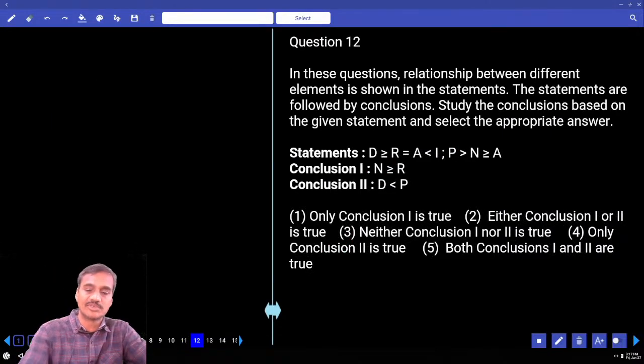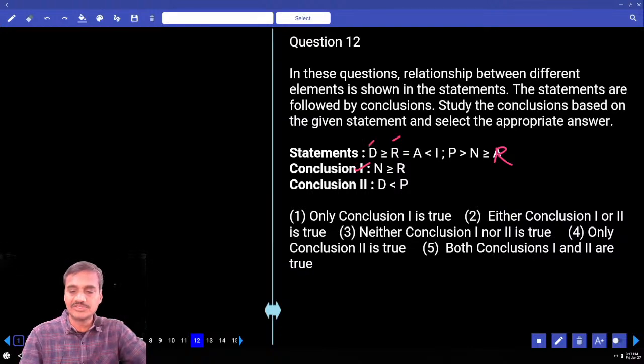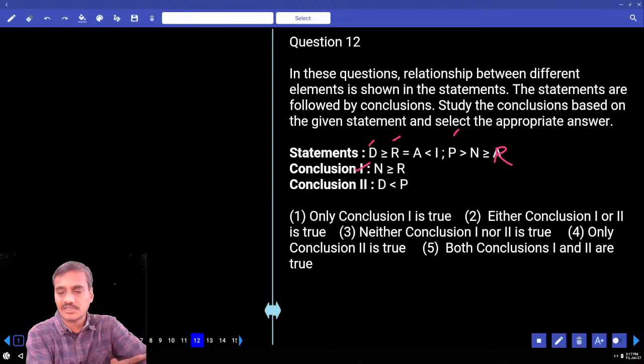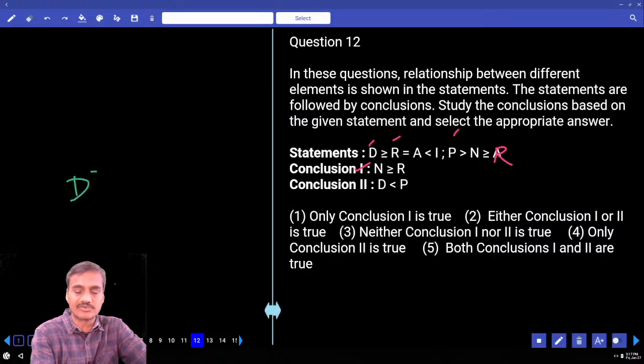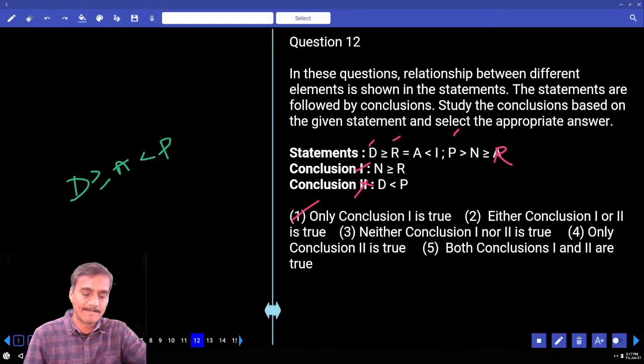And the 12th one, the relation between R and N. R is here and N is here. Which element is common? A is common. A equals to R. In the place of A, I am writing R. N greater than or equals to R, definitely true. Then the next one, D and P. D is here, P is here. Which element is common? A is common. D greater than or equals to A, and P greater than A means A lesser than P. Now between D and P, two opposite symbols, so no relation can be drawn. Hence what's your answer? Only one, that is choice 1. Question number 12.